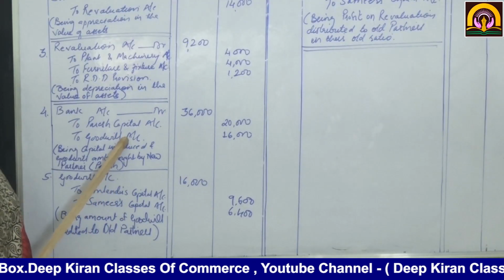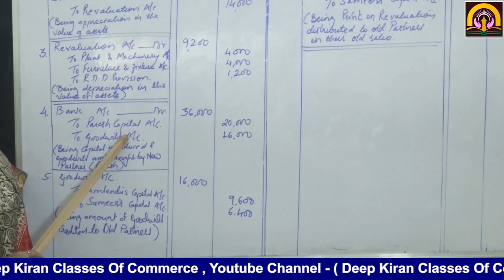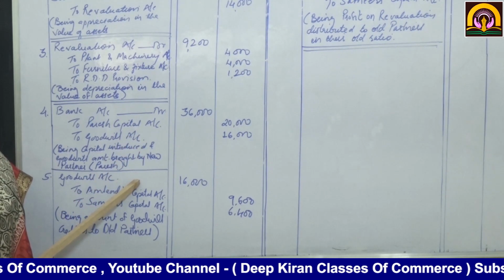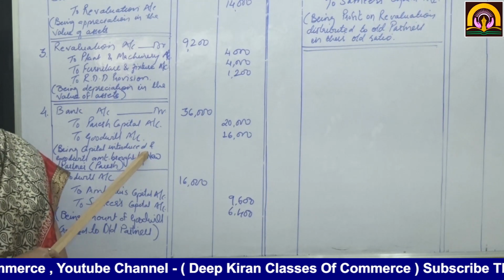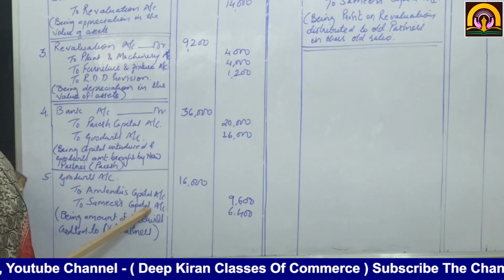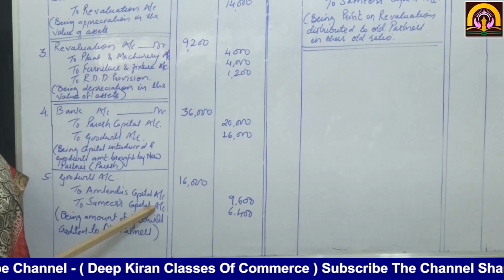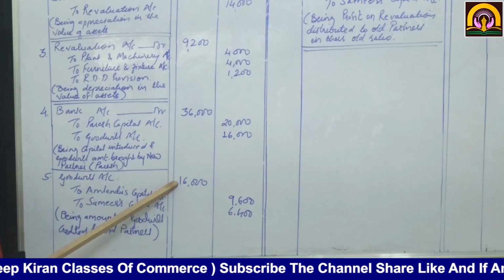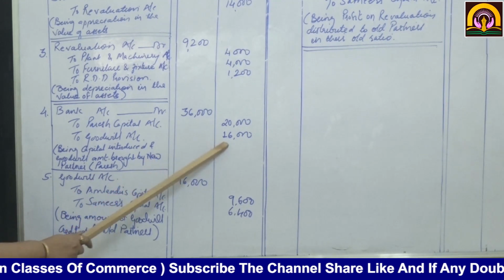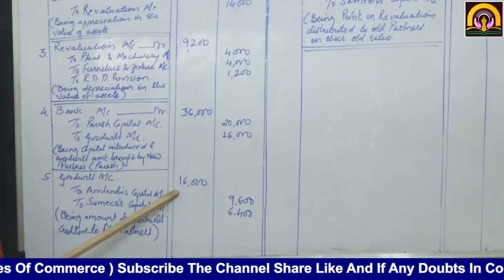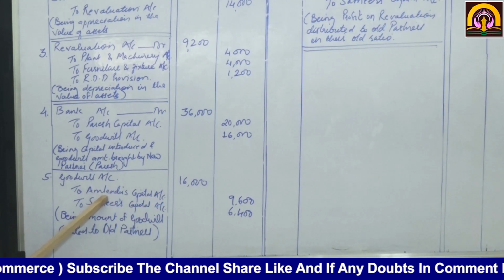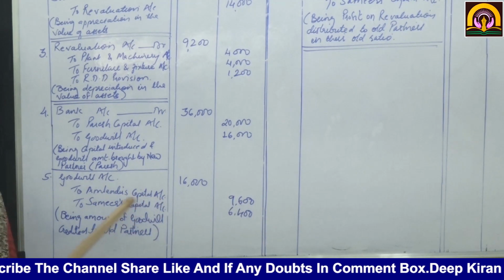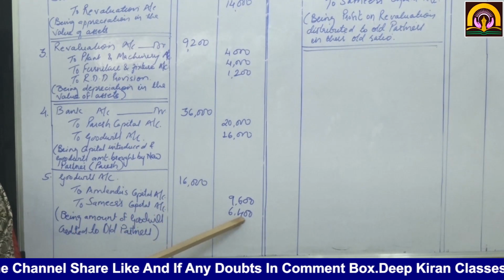Now, this goodwill which is being brought will be credited to the partners' capital accounts. The goodwill brought by incoming partner Paresh will be credited to the existing partners, that is Almendu and Samir. So goodwill account debit 16,000. See, first goodwill was credited, now goodwill is debited 16,000 to Almendu's capital 9,600, Samir's account 6,400.